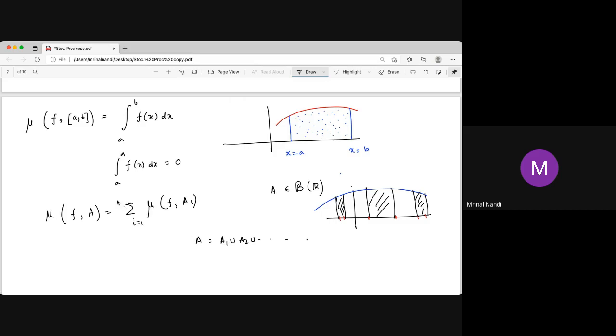to infinity. Now the question of convergence can be easily resolved, because this measure is non-negative, and since it is non-negative, the series always converges, or it converges to infinity. If it diverges, we call it converging to infinity, because we measure area or integration in the extended real number system. For improper integrals, we may have infinite integrals. So the integration is finite means the measure is a real number, not infinite. So again, the integration is a measure because it is area. So that union thing we can do.